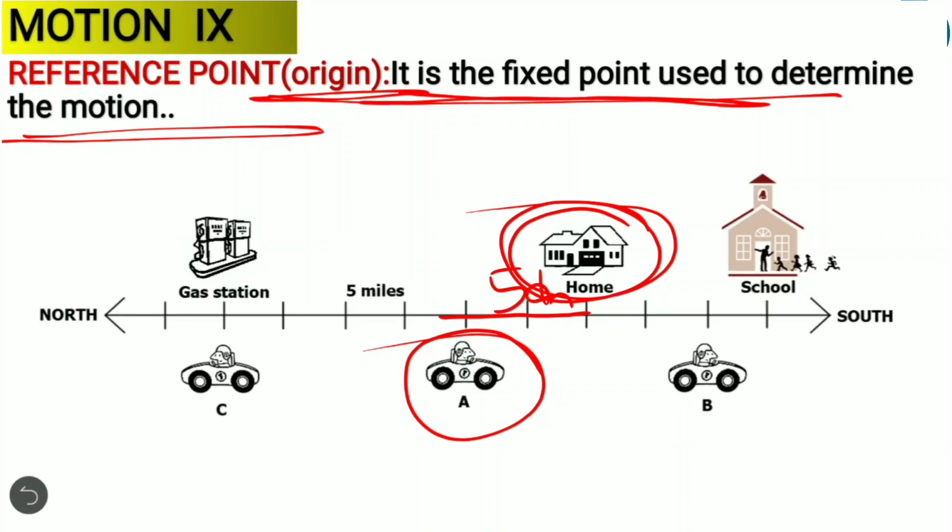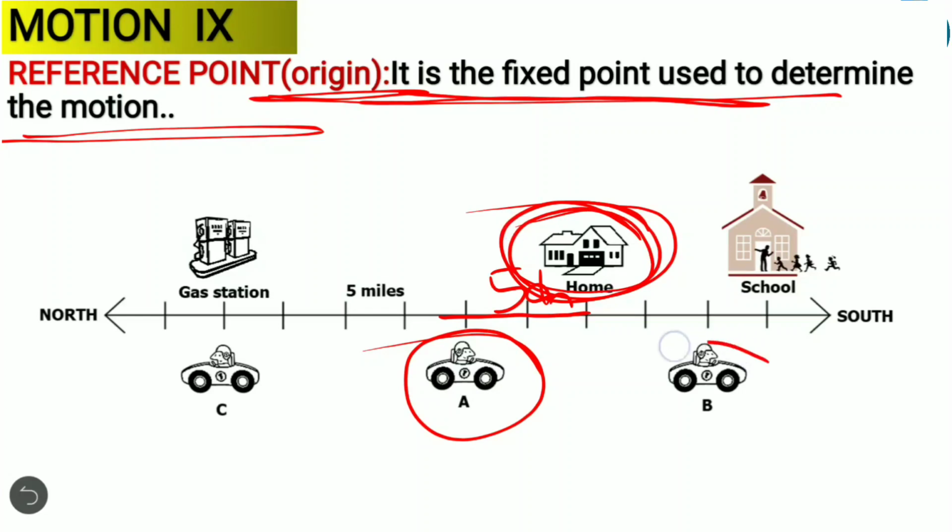That means, for example, if you are saying, ma'am, my house is 5 kilometers from the school, or from school I have to go 5 kilometers to my house, how are we saying the 5 kilometers? We are taking the positions, initial and final position, right? Or we are taking the reference point, right? So here the reference point is house.